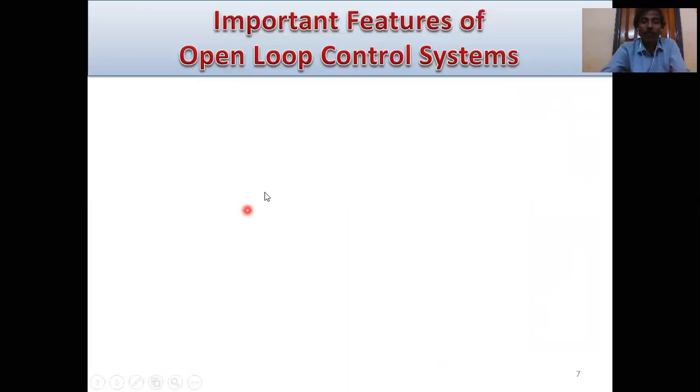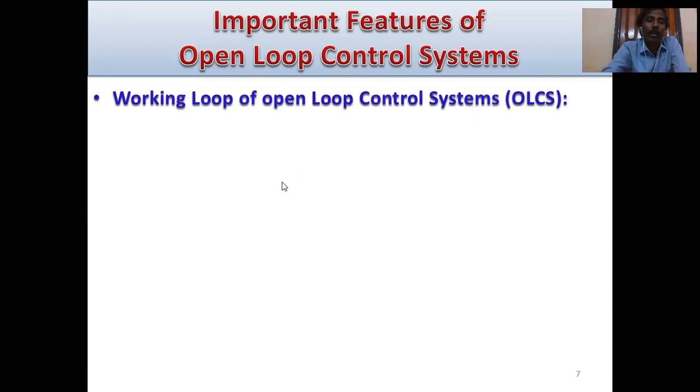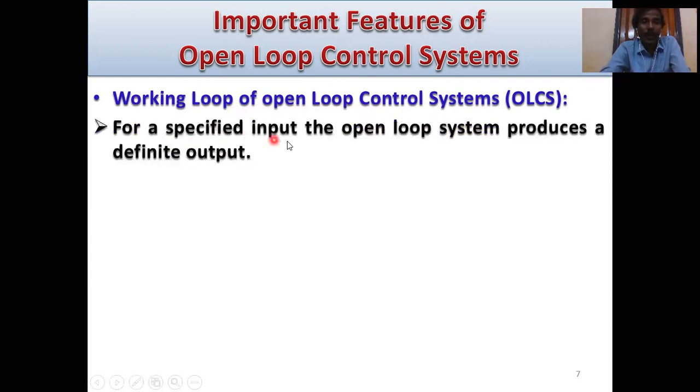Then, important features of open loop control systems. What are the important features? Working of open loop control systems: for a specified input, the open loop system produces a definite output. This is a very important sentence.